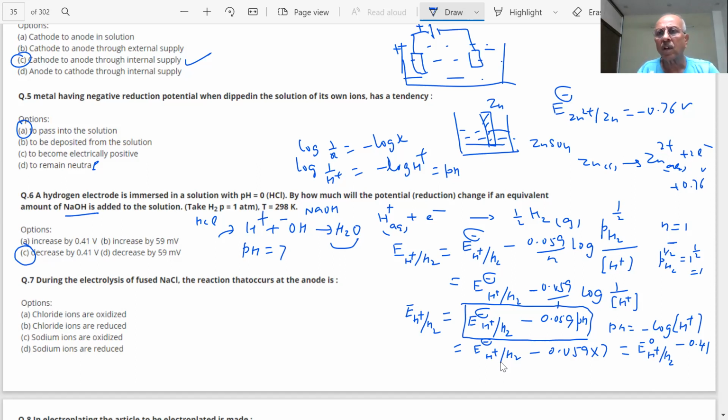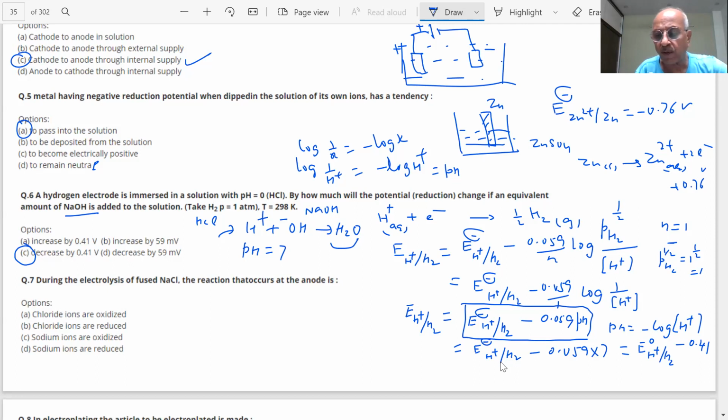pH 0, okay. Where is pH 0, student? If I put 0, then there is no change. What will happen? Nothing. So make sure that unless I know this last equation, I cannot solve this question. Even this question has been given in another form. In NCERT also, they have asked you to find the pH of a solution when the hydrogen ion concentration is not 1 molar. I have to apply this last equation. I have to find this value, pH. So I have a direct relation now. This is related to the pH, student, so we can find the value of the pH.